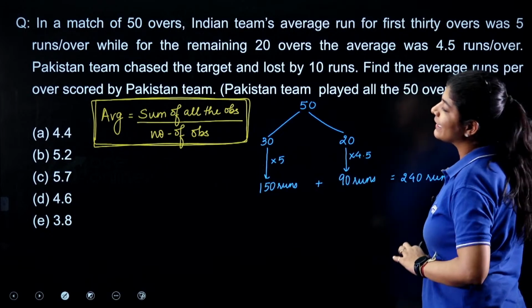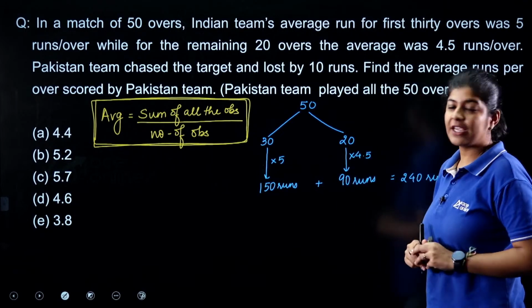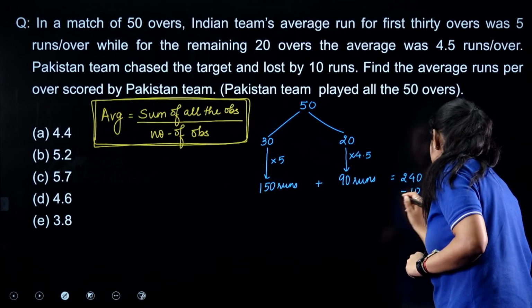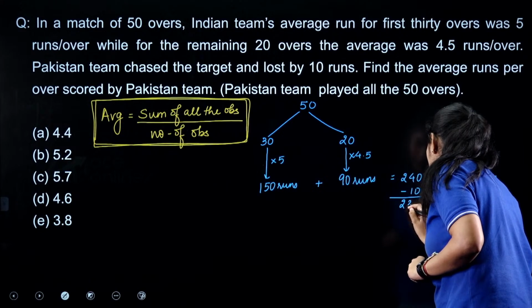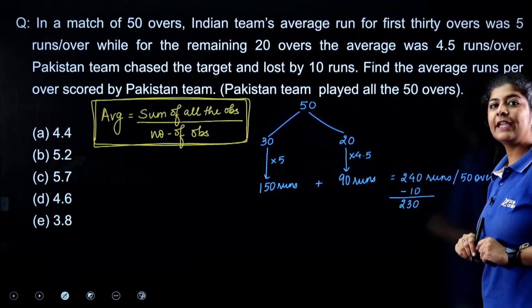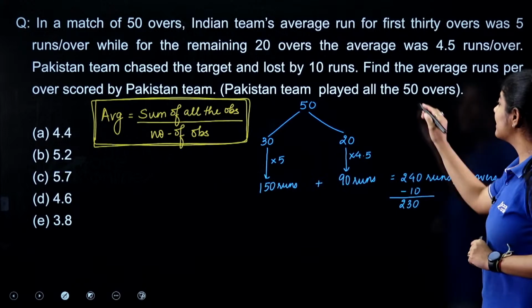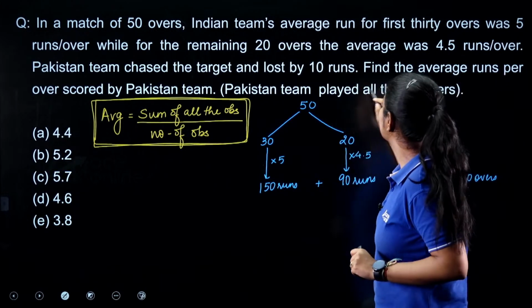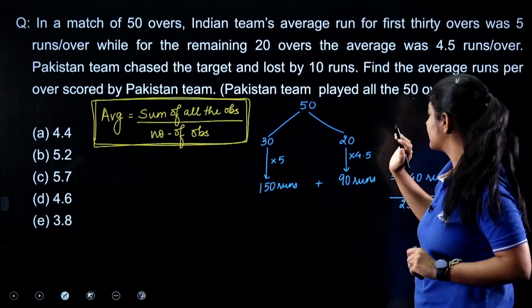But the question is saying that Pakistan chased the target and lost by 10 runs. That means the score by the Pakistan team is 230 runs in these 50 overs, as it is clearly mentioned that they played all 50 overs, right?